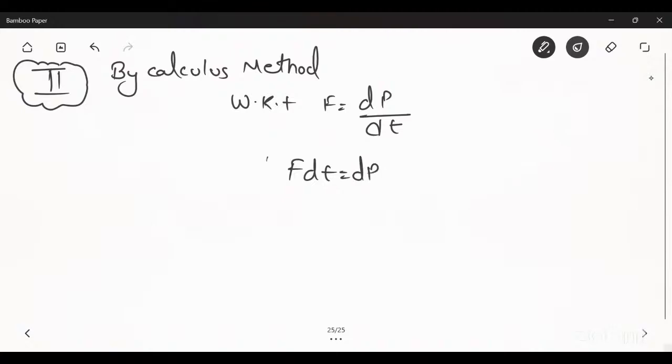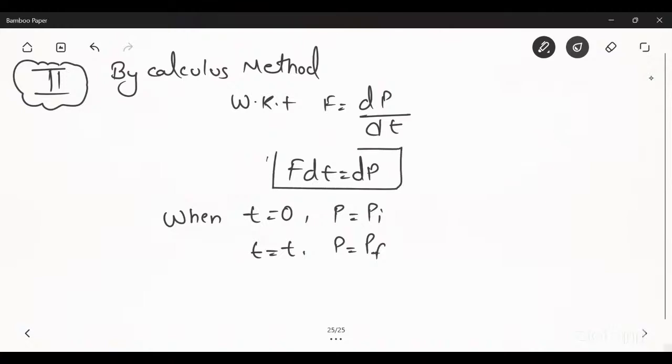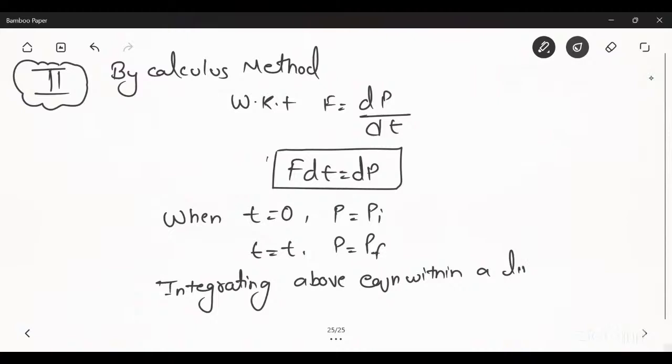By cross multiplying. When time is equal to 0, the momentum will be the initial momentum. And when time is equal to t, the momentum will be the final momentum. So you can integrate within the limits of time and momentum in this equation. So integrating the above equation within the limits of time and momentum.